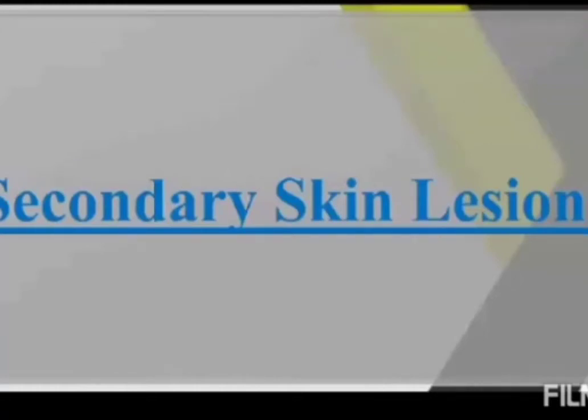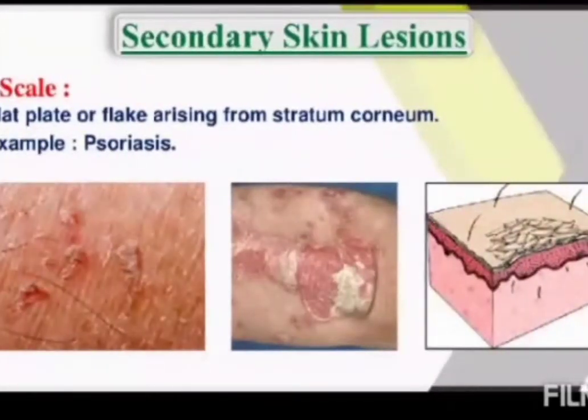Secondary skin lesions. I already explained them. It is a continuation or continuous irritation of the primary skin lesion that leads to secondary skin lesions. The first one is scale.